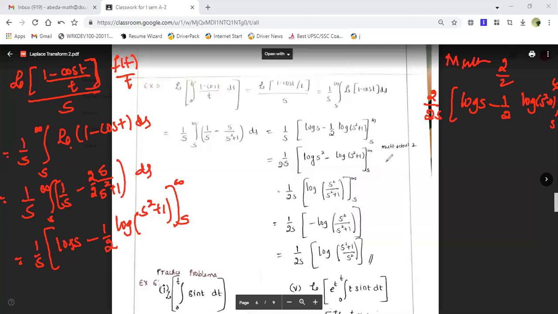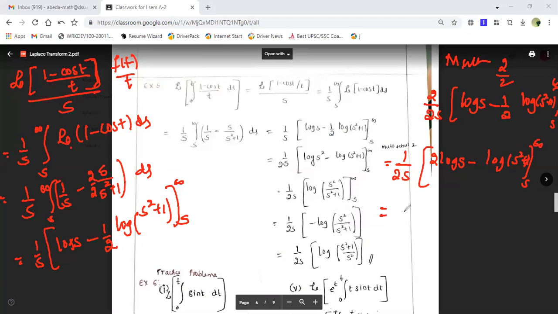So this 1 by 2s I keep as it is, this 2 I'll take inside. So this will be 2 log s minus, 2 by 2 is 1, so it is just simply log of s square plus 1, from s to infinity.